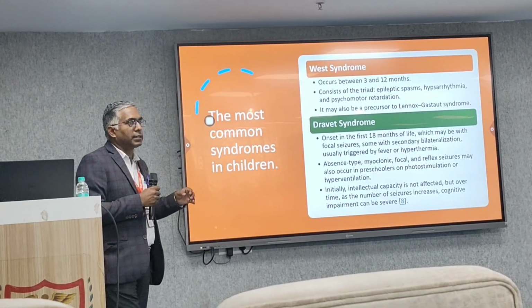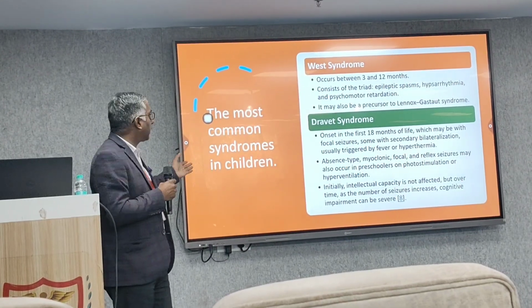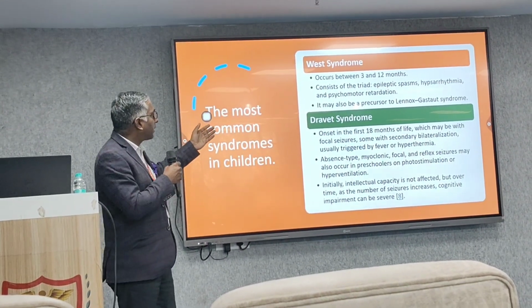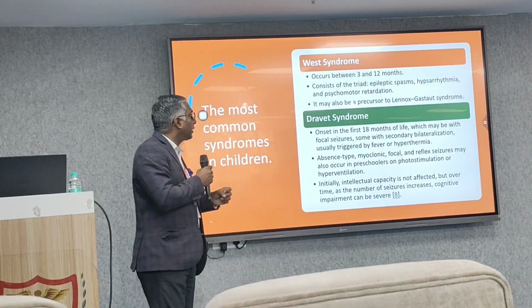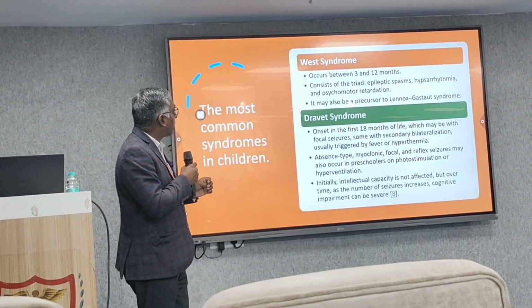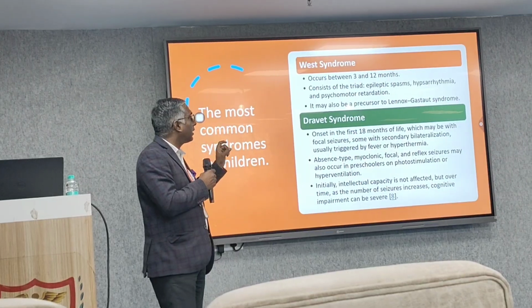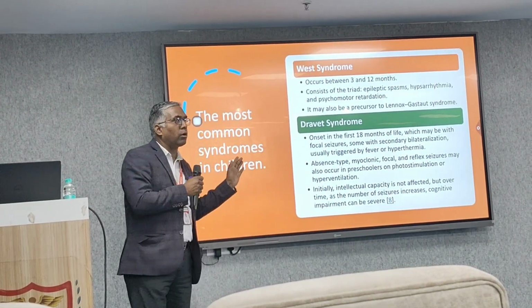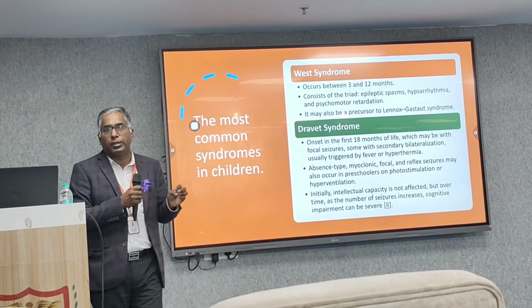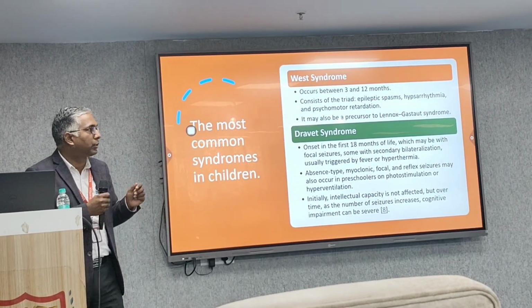I will be discussing certain epilepsy syndromes in children. First is West syndrome, which occurs between the age of 3 to 12 months. It consists of a triad of epileptic spasm, hypsarrhythmia, and psychomotor retardation. It may also be a precursor of another epilepsy syndrome, also known as LGS, Lennox-Gastaut syndrome.